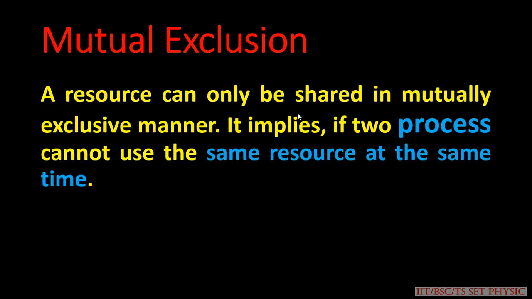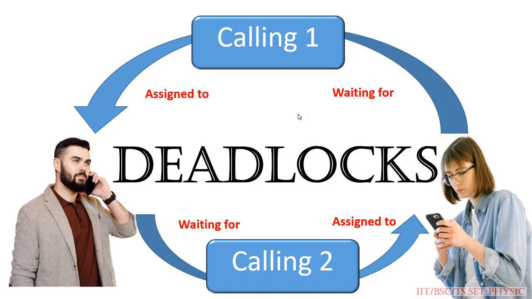That means in our own example, if process 1 and process 2 are the two mobiles, using both for calling at a time is not possible. If process 1 and process 2 cannot run at the same time, this is called mutual exclusion.